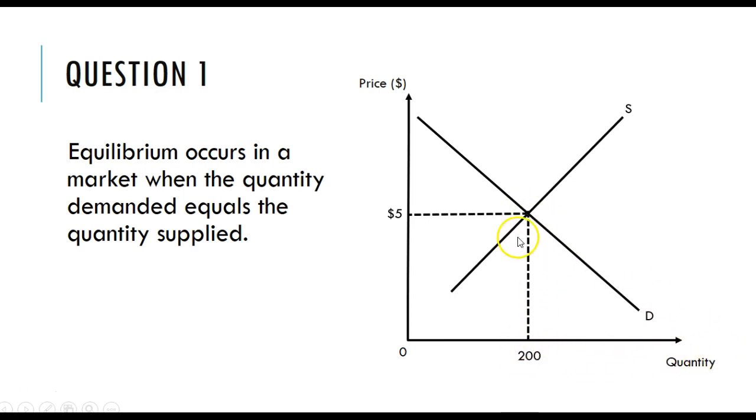In this case, the quantity demanded at $5 equals the quantity supplied at $5.